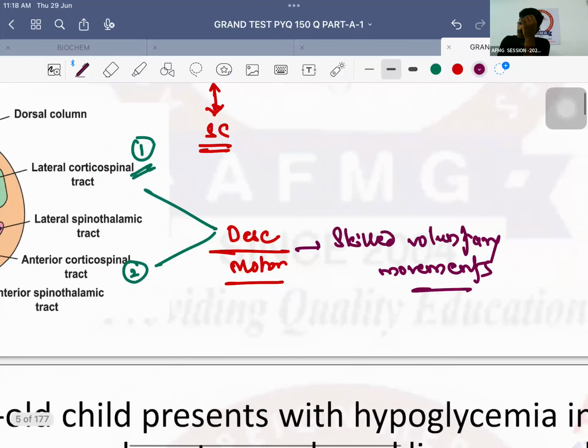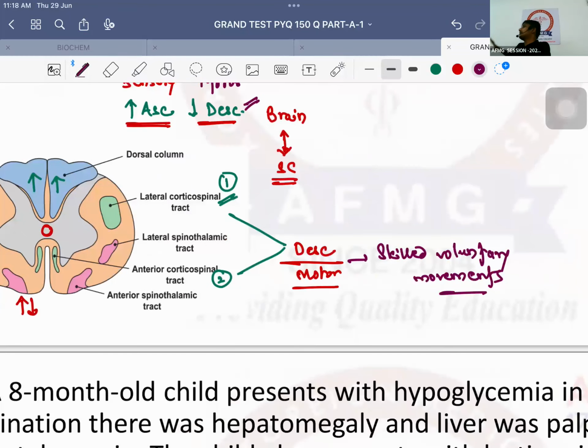So usually please remember the descending tracts, they are motor or sensory? Motor. They are lateral and anterior. They are known as corticospinal tracts. They are responsible for which movements? Skilled voluntary movements. Important. Now they pass via the medulla. And they pass via which part of the medulla? Central part of medulla is known as pyramid. And lateral part of medulla is known as olives.